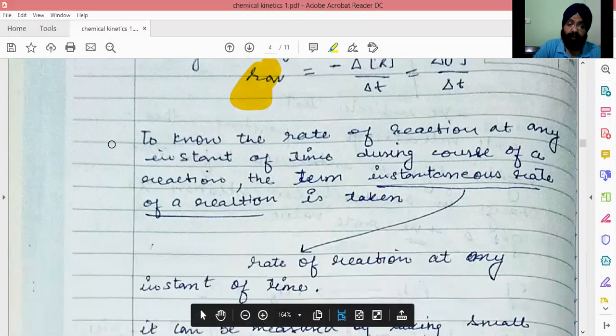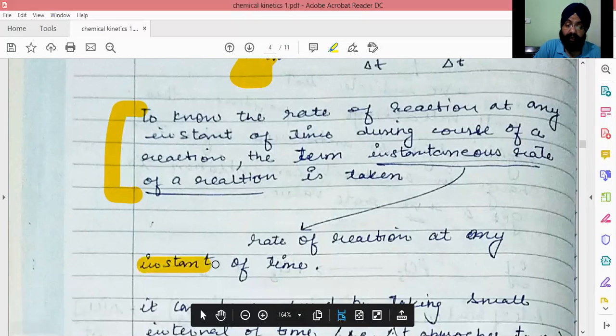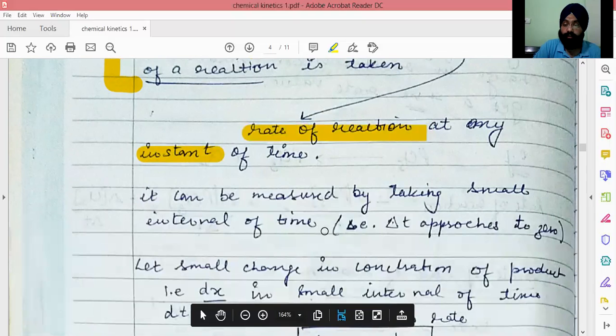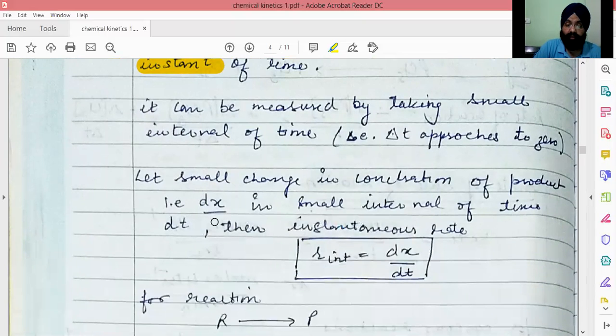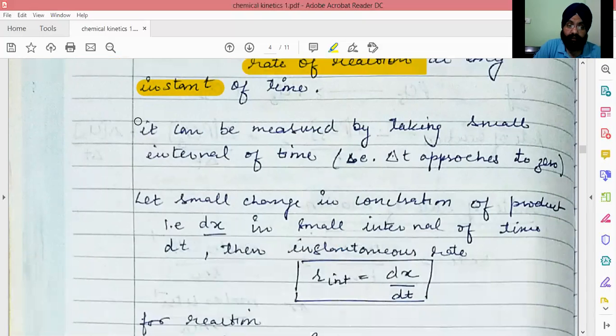And the rate at a particular instant of time during the journey or during a reaction is known as the instantaneous rate, for that particular instant of time. So now how can we measure it? The instantaneous rate is measured by taking a small interval of time, that is, the change approaches zero, right?